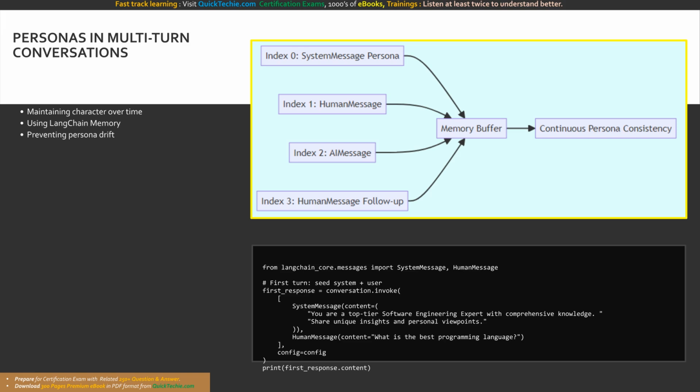Observe the structure of the memory buffer. The system message persona is permanently locked at index 0. As human and AI messages stack up over time, the model constantly references index 0, ensuring continuous persona consistency across